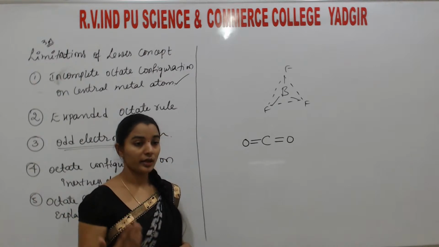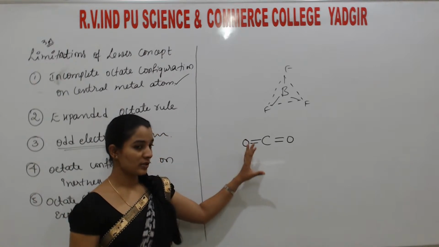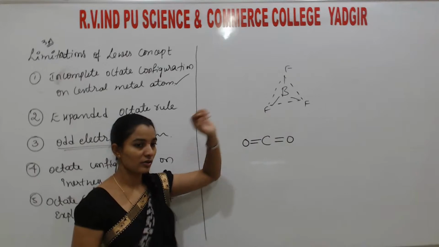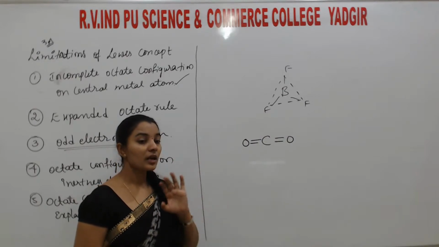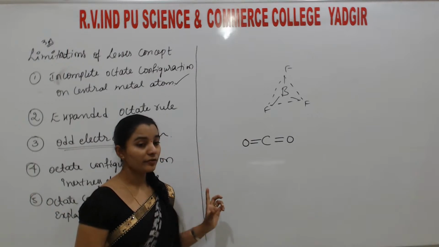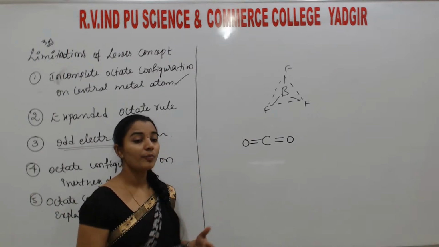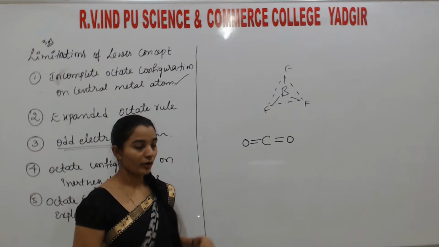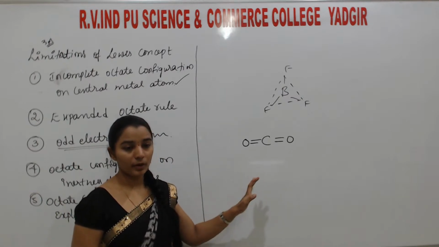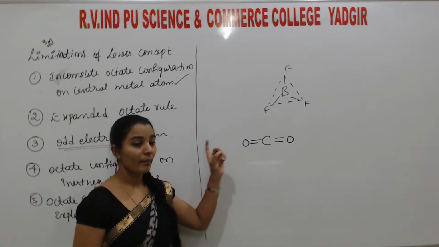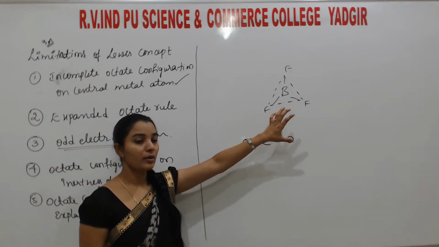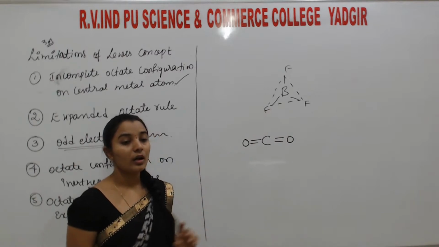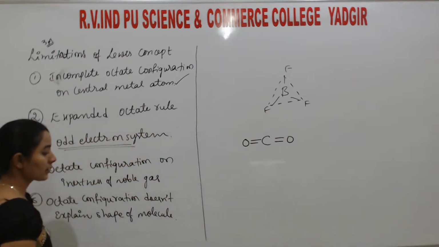After studying those theories, we came to know this is the structure of carbon dioxide, and this is the structure of boron trifluoride. But this Lewis concept cannot explain the shape of the molecule. It only explains the number of bonds between them, whether it is a single bond, double bond, or triple bond. Only that much it explains. So these are all the limitations of the Lewis concept.